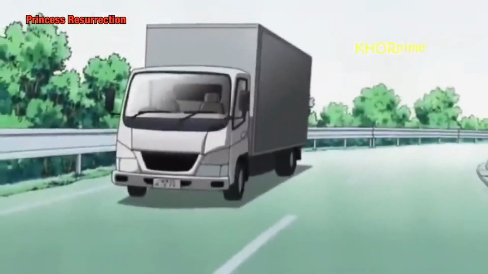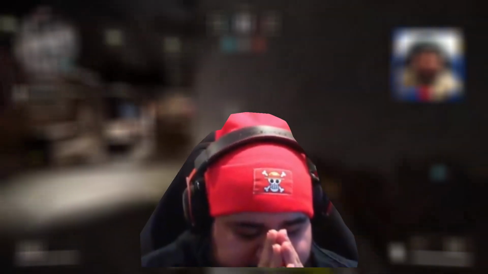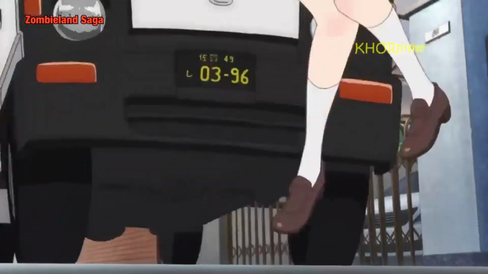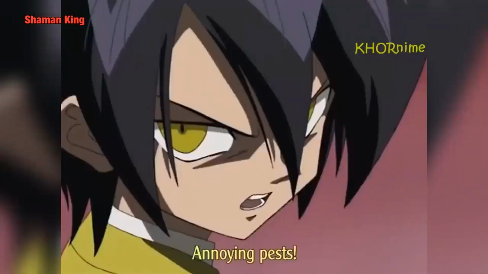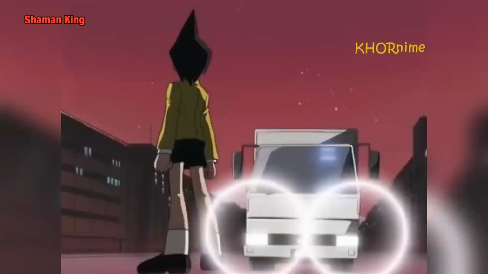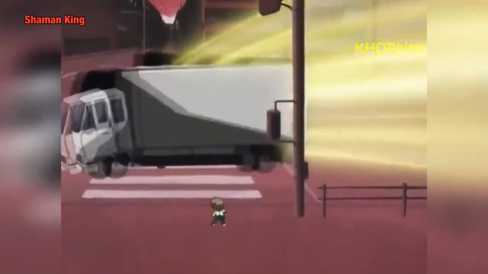Truck Kun. Today we're tasked with answering one of the anime's greatest questions, and that is, can Truck Kun really isekai? The reason I bring this up is that it happens to be a very common trope where a truck comes out of nowhere, runs over the protagonist, and then they either get transported to a new world or their life changes because they get some superpower or meet some superhero or something. It's crazy, right?